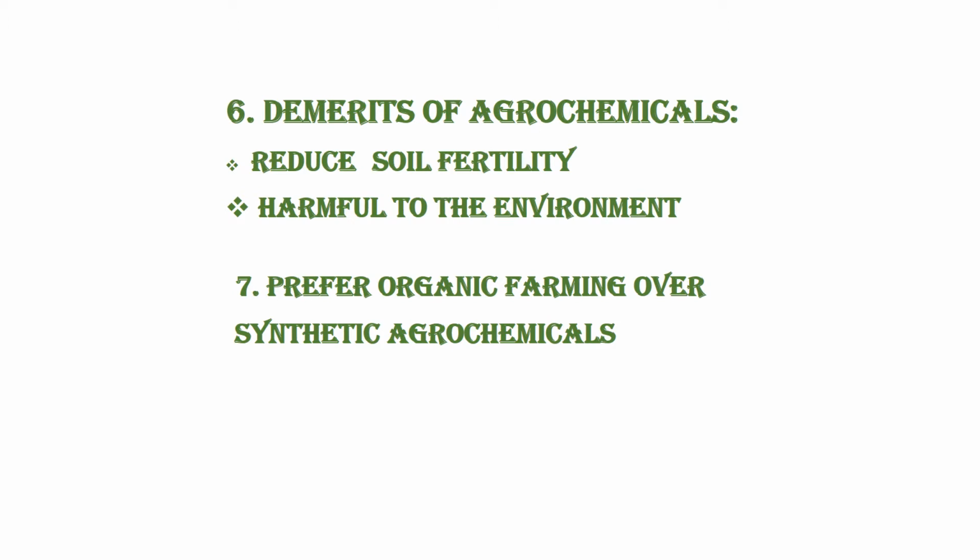In the agriculture industry, we use agrochemicals to enhance the fertility of soil. But if we consider the demerit, it reduces the soil fertility. They are harmful to the environment. And that's why we prefer organic farming over synthetic agrochemicals. Right?